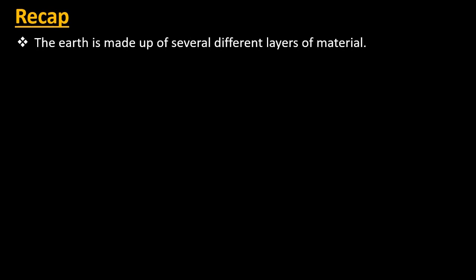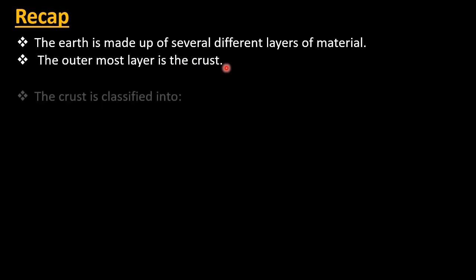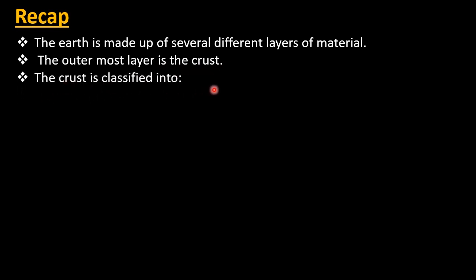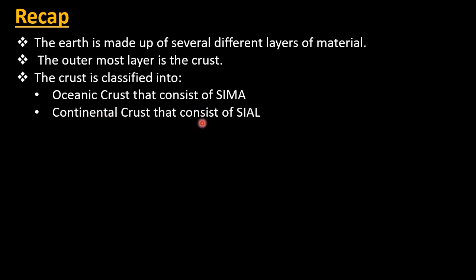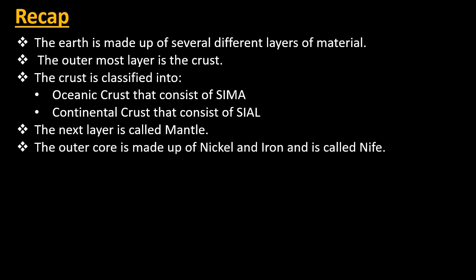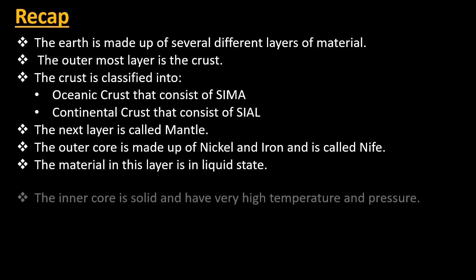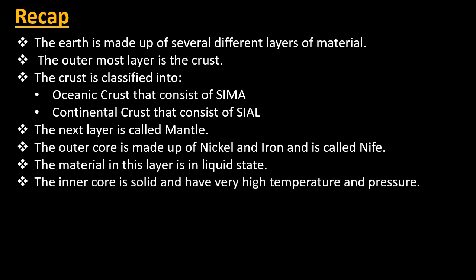Let us revise. The Earth is made up of several different layers of material. The outermost layer is the crust. The crust is classified into oceanic crust that consists of sima, and continental crust that consists of sial. The next layer is called the mantle. The outer core is made up of nickel and iron and it is called NiFe. The material in this layer is in liquid state. The inner core is solid and has very high temperature and pressure.